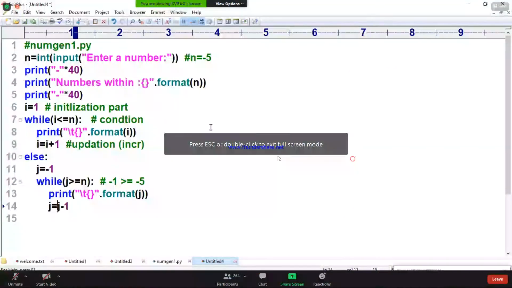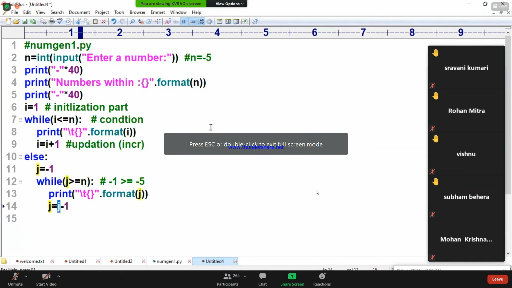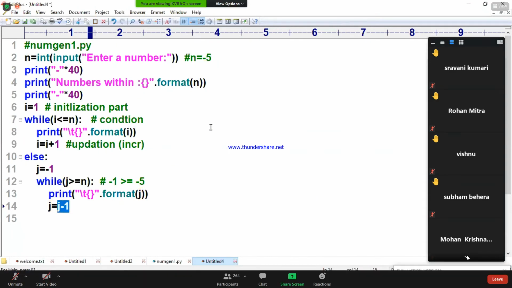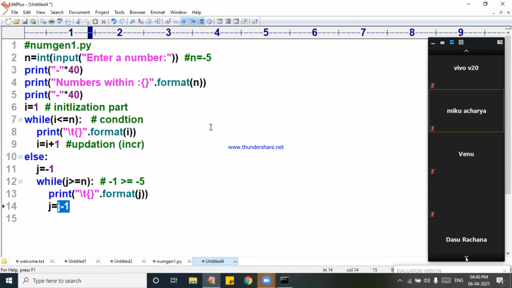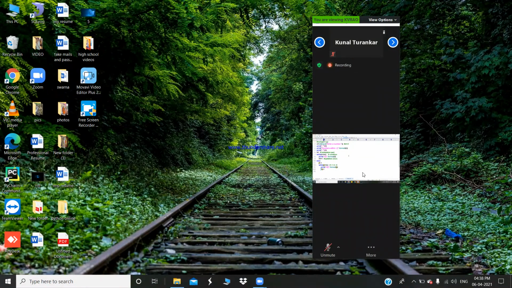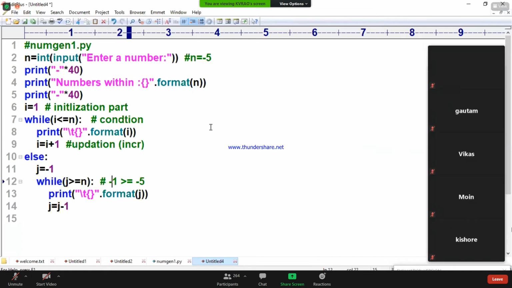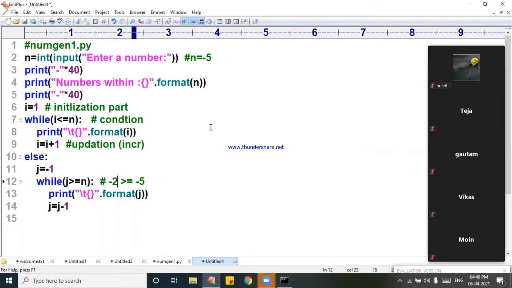What is the value of j? Minus 1 minus 1 is minus 2. Into j. What is the value of j? Minus 2. Go back to the while loop. Minus 2 greater than or equal to minus 5? True. Print minus 2.